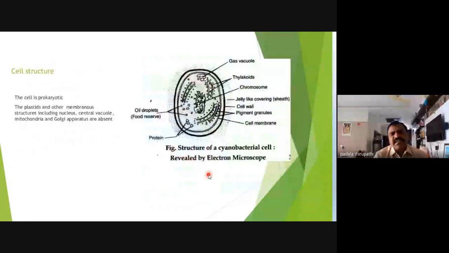The cells of the Anabaena belong to prokaryotic cells, you know. Prokaryotic cells do not contain membranous cell organelles. Only ribosomes are present, gas vacuoles are present, and reserve food material, mainly cyanophycean starch or cyanophycin protein granules, along with oil droplets, is also present inside the cells. And my dear friends, the chromosome is not surrounded by a definite nuclear membrane. So the nuclear membrane is absent.